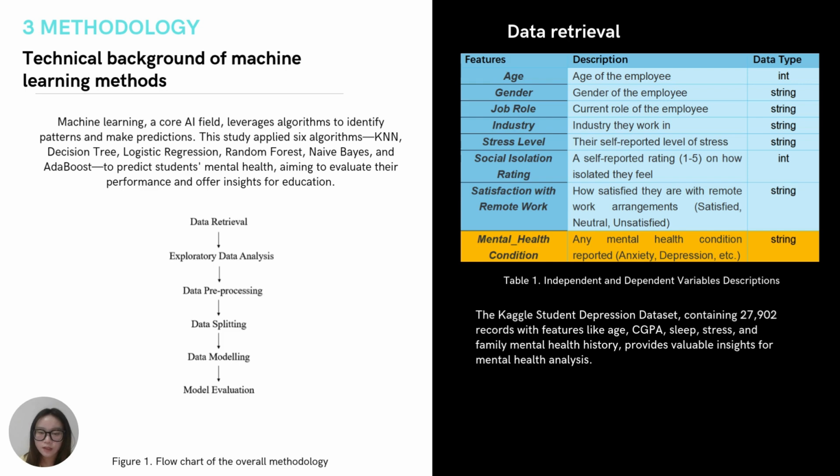Three, methodology. This study used a Kaggle dataset with 27,902 records, including details like age, gender, sleep time, academic stress, and family history. The process involved four steps: preparing data by fixing missing values and selecting key features, exploring the data to understand how features relate to mental health, building models using six machine learning methods such as KNN and decision trees, and testing these models and others with metrics to evaluate their performance.